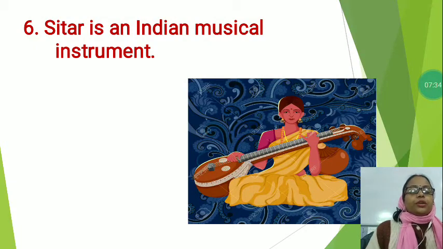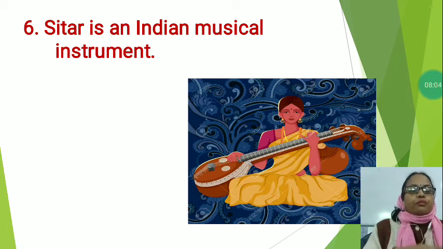Students, there are two types of musical instruments: Indian musical instruments and Western musical instruments. Examples of Indian ones are sitar, tabla and flute. These are all Indian musical instruments. The guitar is a Western musical instrument.